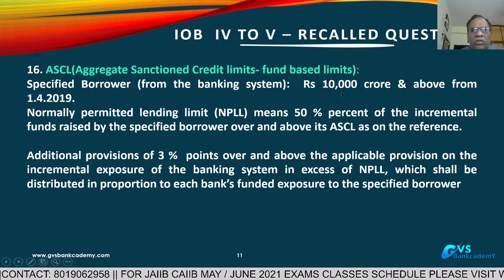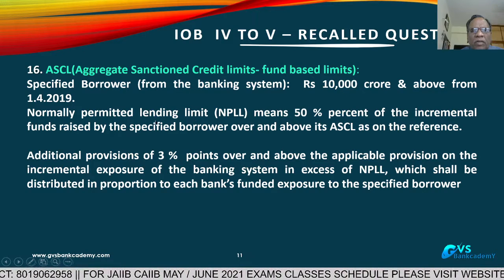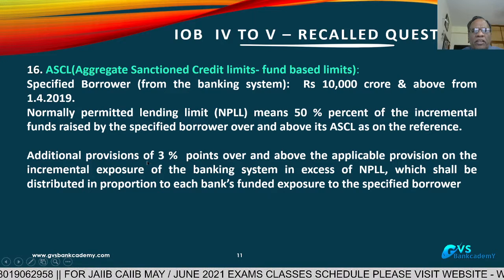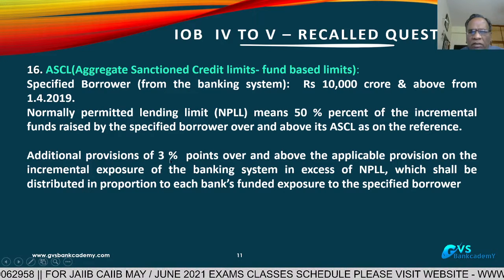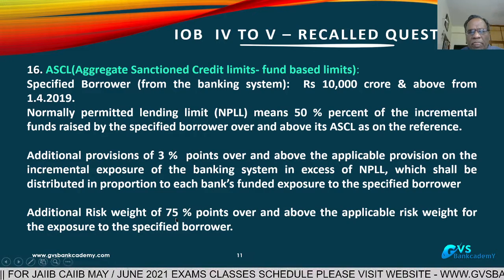And above 10,000 crores, any normally permitted lending limits are there. In that above limit, the additional provision is 3% and the additional risk weight is 75%.